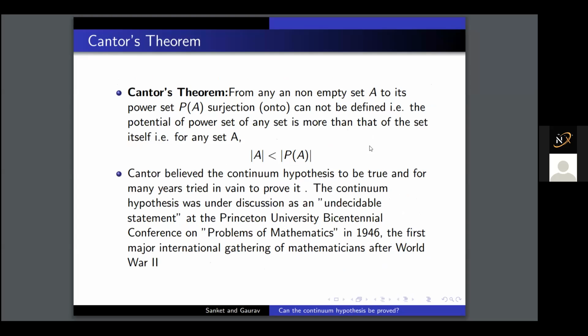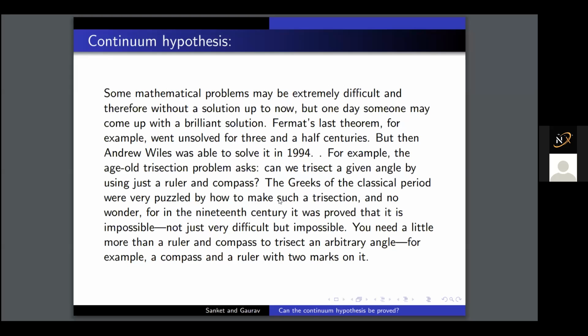The detailed proof of this theorem is given in our paper, so I didn't mention the proof here. It would be more like a mathematical class, so I just explained the formal statement. Cantor believed this continuum hypothesis to be true for many years.